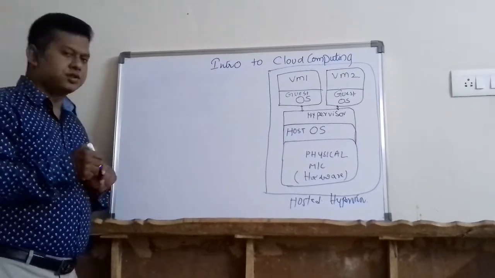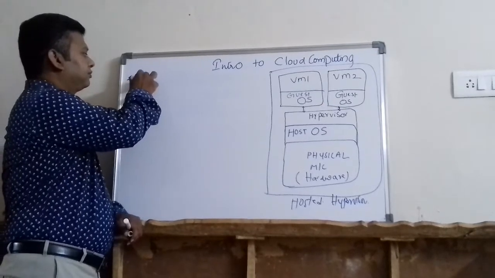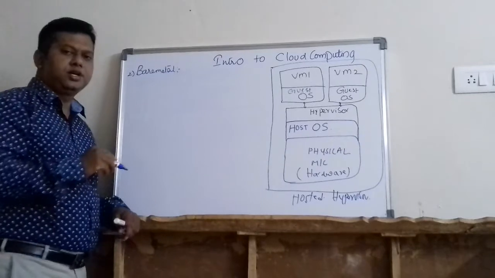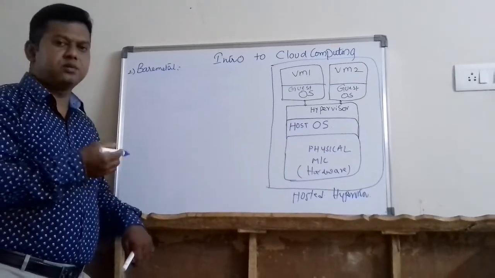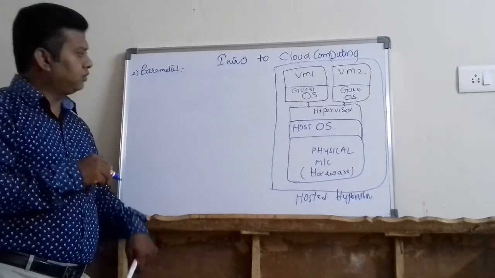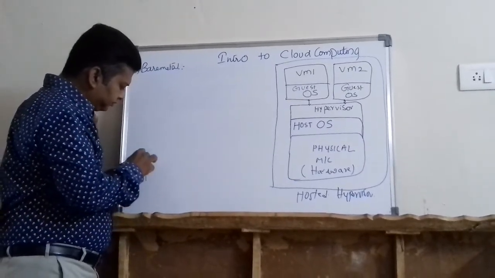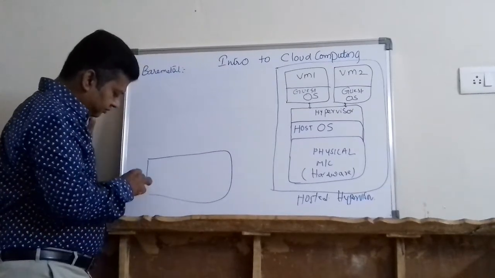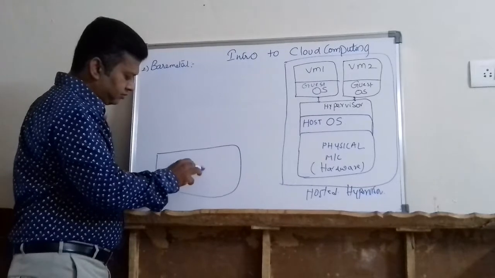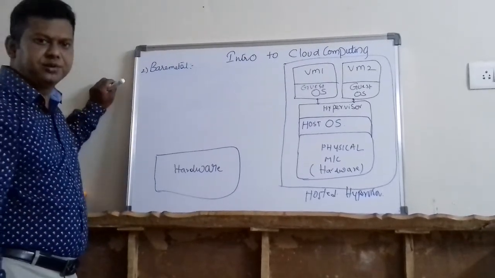Right. So this is bare metal, friends, the second one, bare metal. If I want to install virtual machines using the second technique called bare metal virtualization, what exactly happens here is, I have my hardware, nothing but my physical machine.